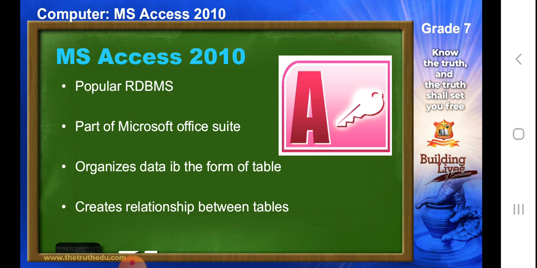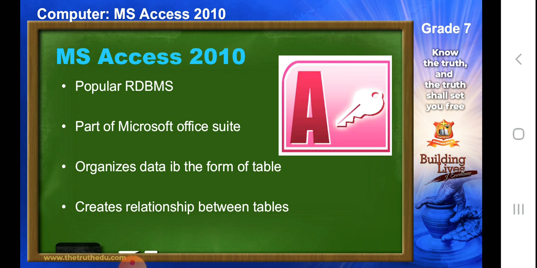Now here we are going to start with our topic, which is Microsoft Access 2010. It is a very popular RDBMS that comes as a part of the Microsoft Office Suite. Now what is the Microsoft Office Suite? If you remember, I spoke in my earlier classes about how Microsoft Word, Excel and PowerPoint, along with other applications, come together. The combination of these programs is called a suite. It is used to organize and manipulate data. It organizes data in the form of tables.